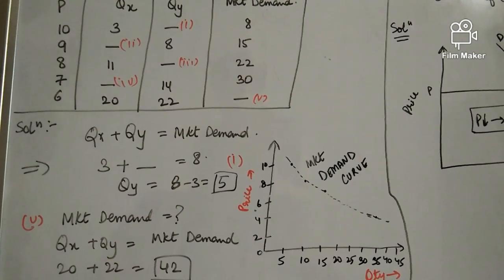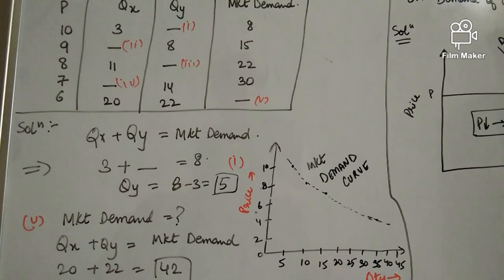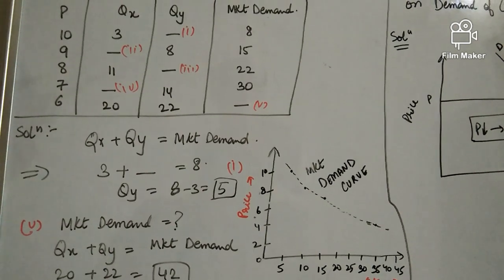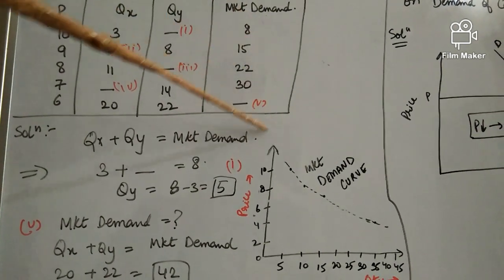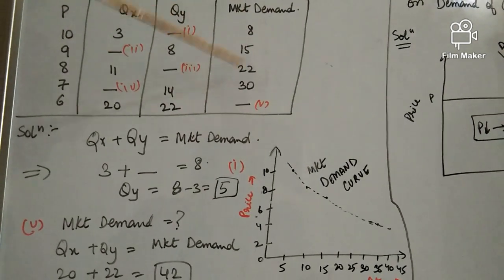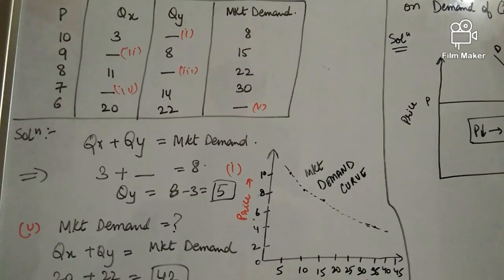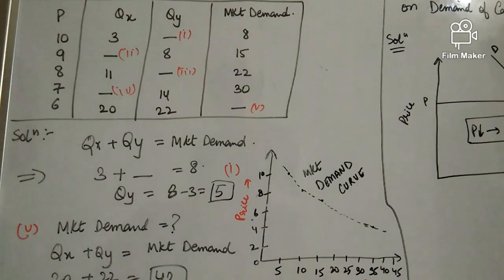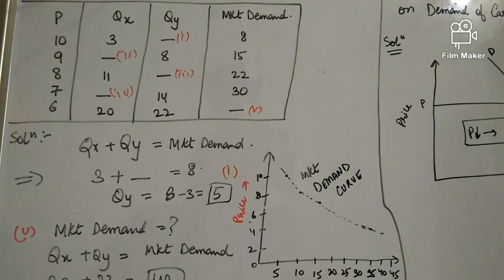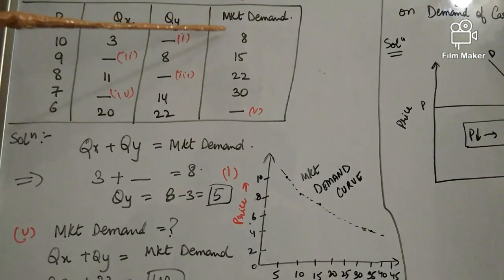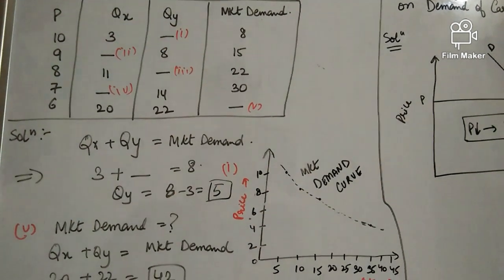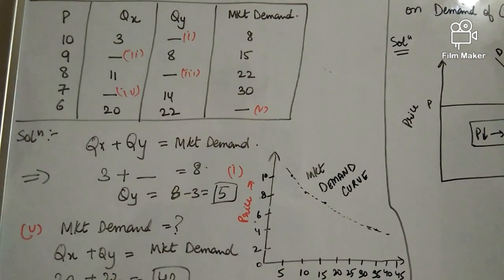Now comes the part of quantity. Do not get confused, as the question is about the market demand, you need to take the total quantity. If it was about the individual demand, you need to take the individual quantity that the consumer was consuming. But here the question is about the market demand, therefore we'll take this quantity on our x-axis and simply plot the market demand curve.